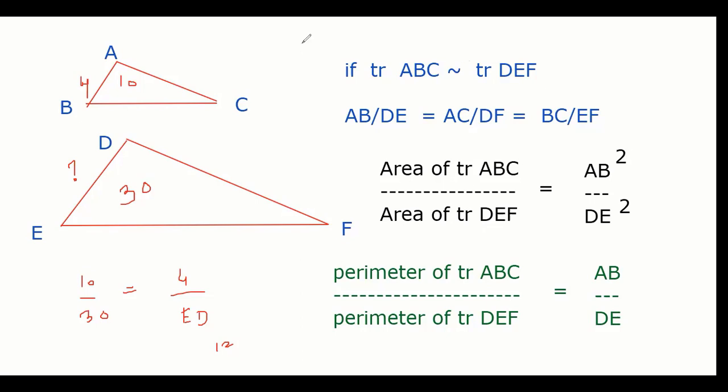If I make a triangle like this, and this line is parallel to this, guys, this segment is parallel to this.